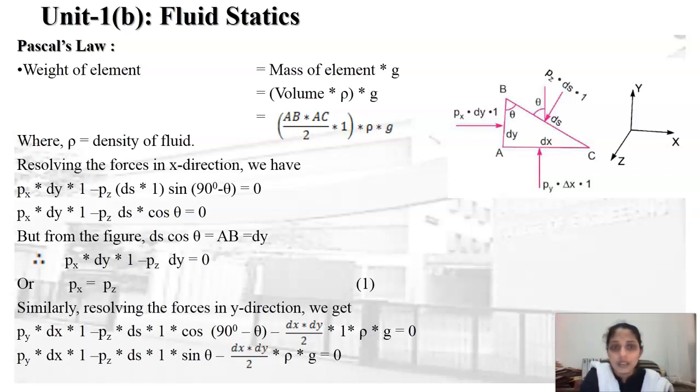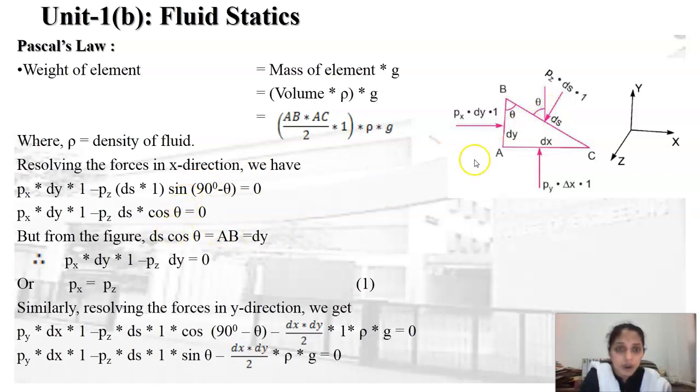Now next we can resolve all the forces, and we are equating the forces in the x direction and in the y direction. So let us consider forces which are in the x direction. Here the component of pressure intensity in the x direction is px dy into 1, minus the horizontal component of this pz ds into 1, which is equal to sin(90 minus theta), or you may consider it as cos theta.